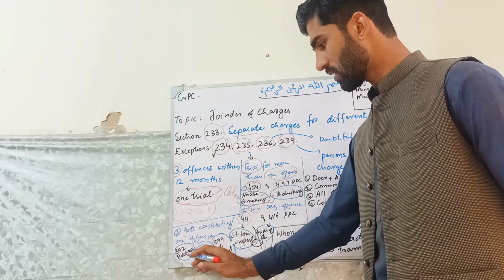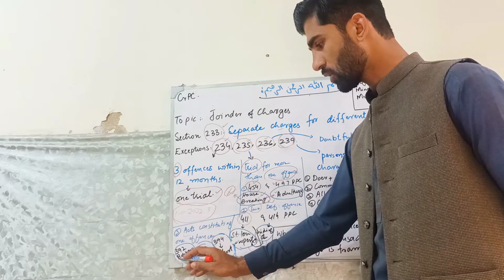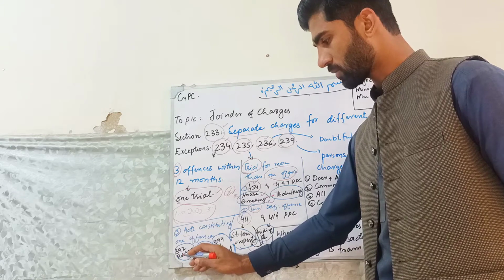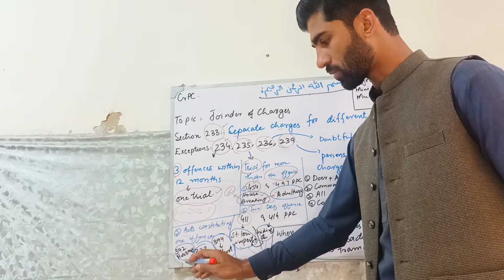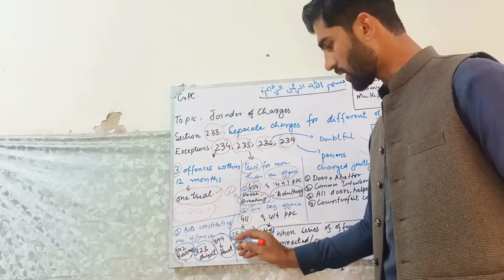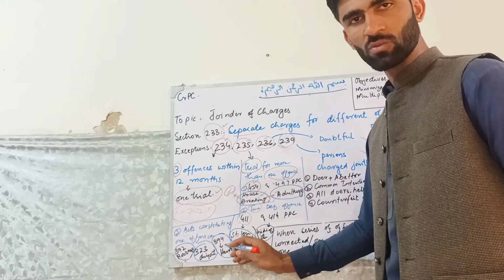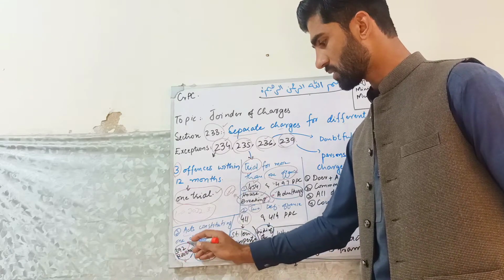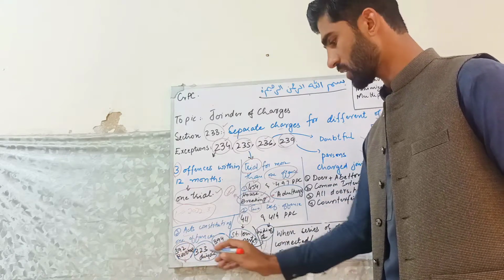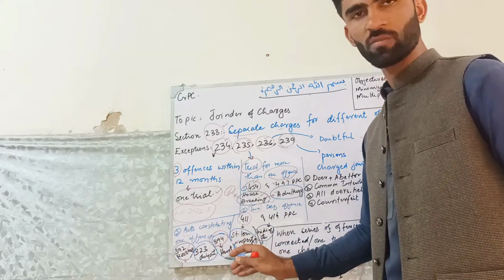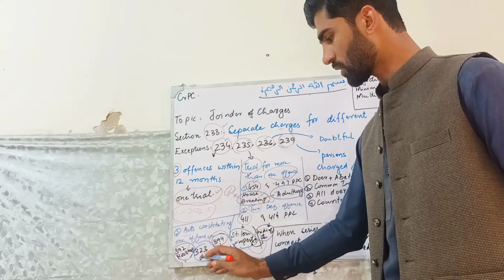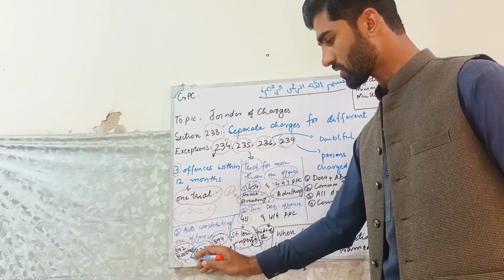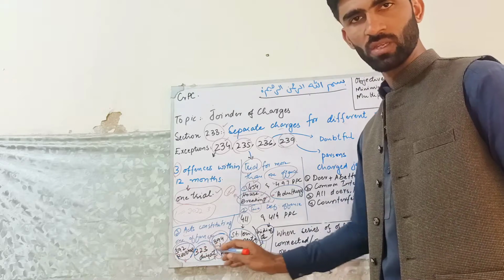Suppose a person is going to rob someone. While robbing, he is committing the crime of robbery, and he intentionally hurts the person whom he is robbing. Then he has committed three offenses. First, 392, the robbery; 394, hurting someone while robbing; and 323, the diyat for that hurt. So there will not be different charges for each section.